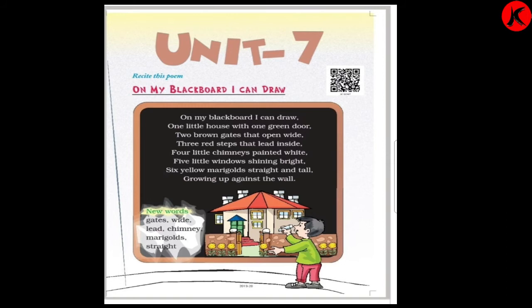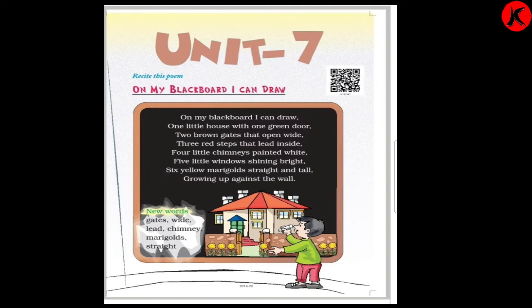Then he made a gate of brown color, 2 gates. Then he made the steps to enter the house, red color. Chimneys also he made that white in color. Then windows, which are very important in a house, so 5 little windows that were shining bright. And then marigold flowers that are straight and tall. So once again we'll read the poem, children.